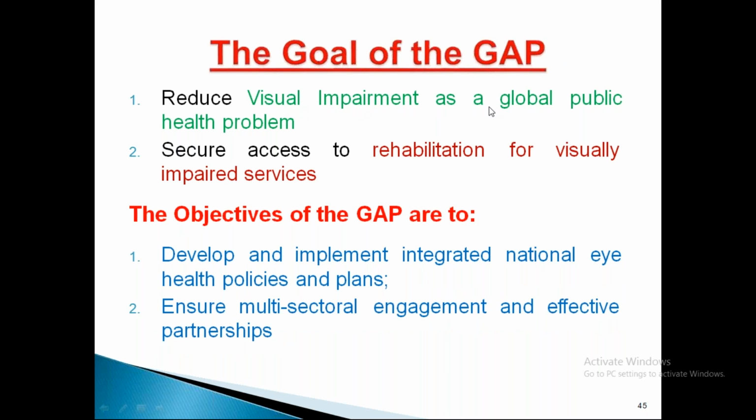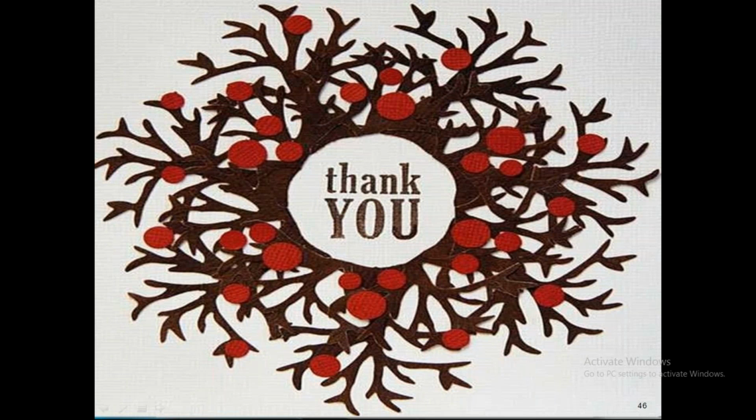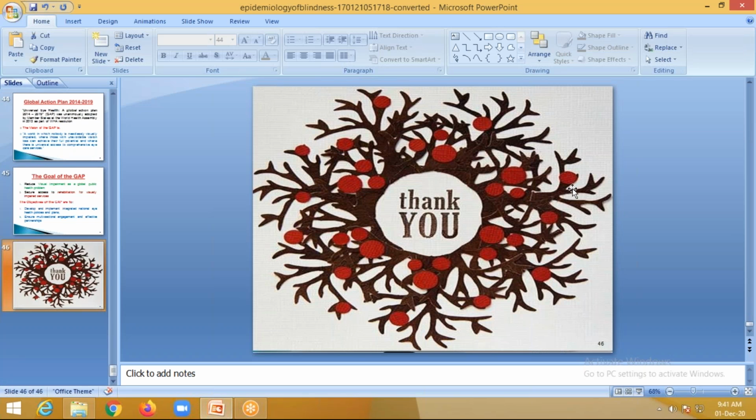The goal is to reduce visual impairment and to secure access to rehabilitation services for the visually impaired. If somebody has already lost vision, they should be given rehabilitation along with the decrease of visual impairment. Objectives: develop and implement integrated national health policies and ensure multi-sectorial engagement and effective partnerships. So this is about Vision 2020 and blindness.